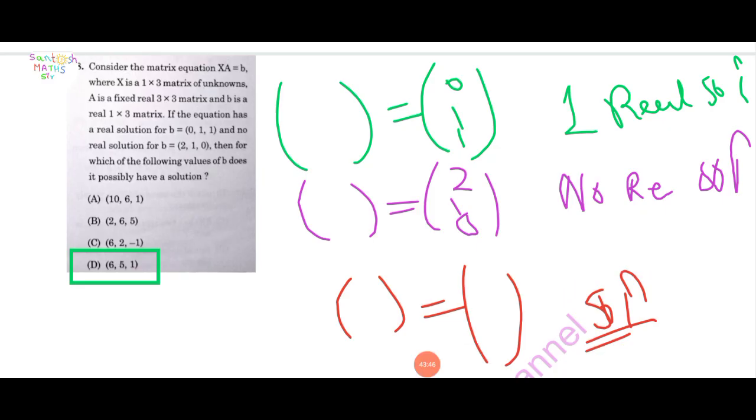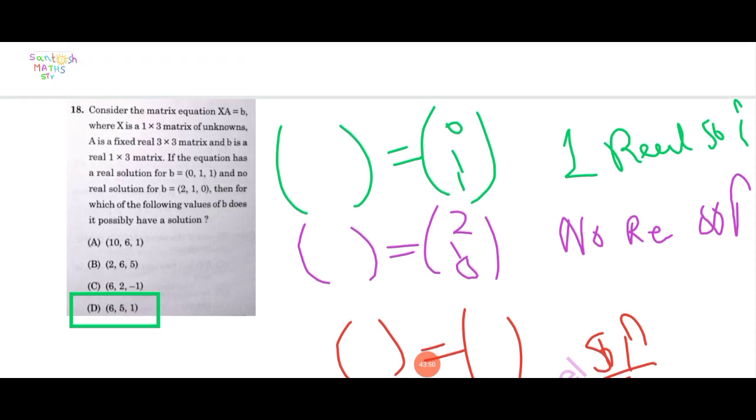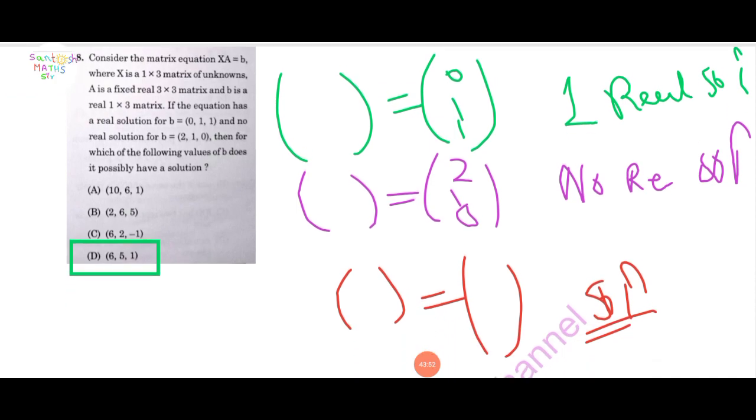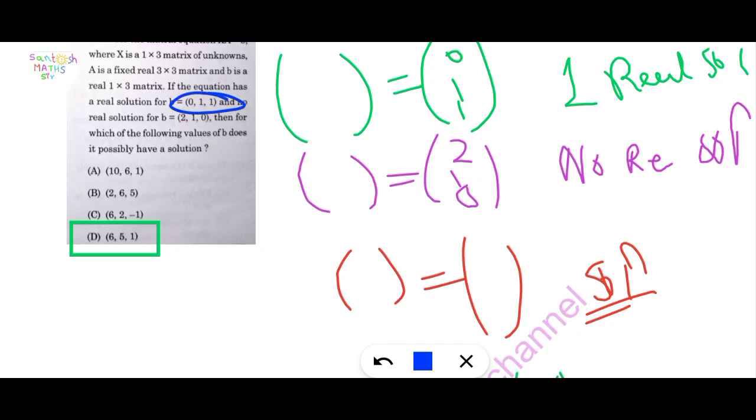First of all, find its determinant. If the determinant is non-zero, then it has a solution. Here the columns given are (0, 1, 1) and (2, 1, 0), and the third one is from the option.